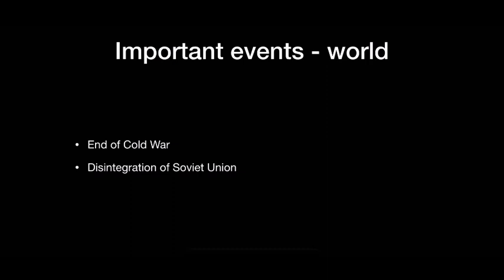The year 1991 is important in the history of the world as well as India. The Soviet Union disintegrated into several small countries. Russia was the biggest country out of this, and the Cold War came to an end.